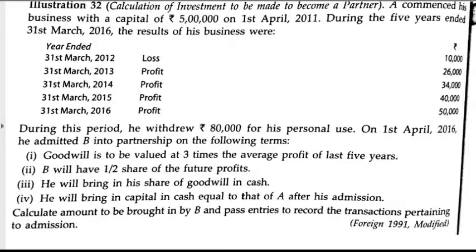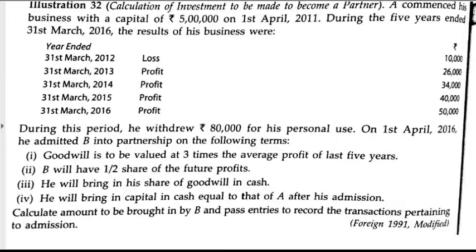During this period means during a period of these 5 years, from 1st of April 2011 to 31st of March 2016, right? On 1st of April 2016, he admitted B into partnership on the following terms: that goodwill is to be valued at 3 times the average profits of the last 5 years, right?